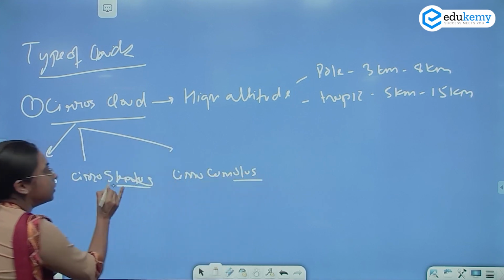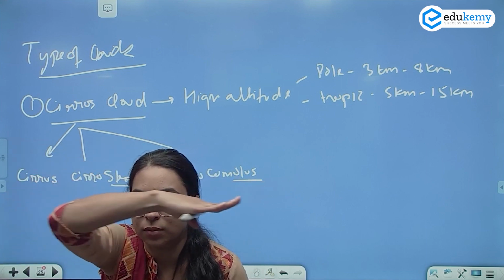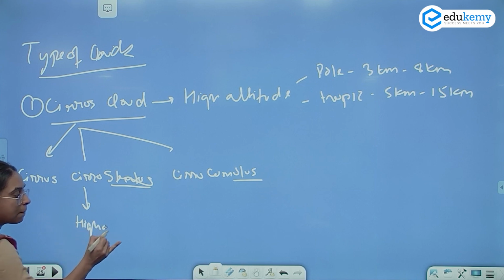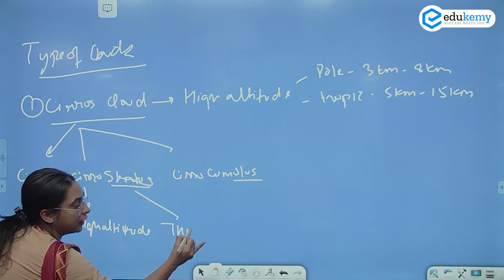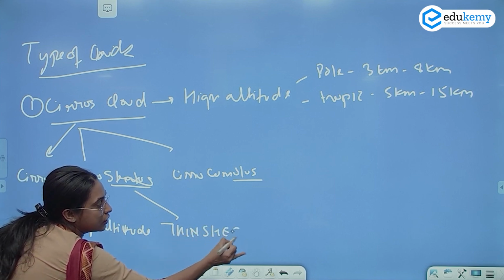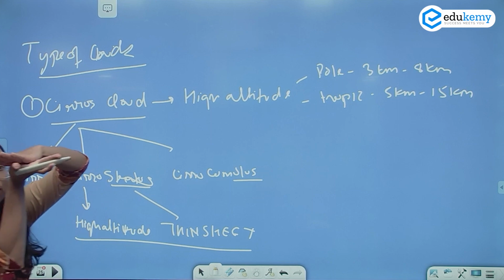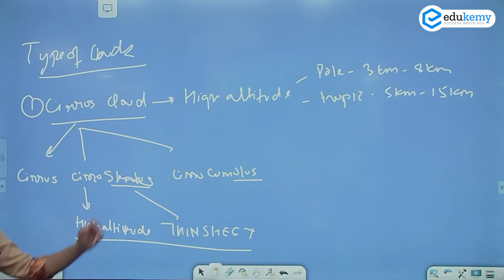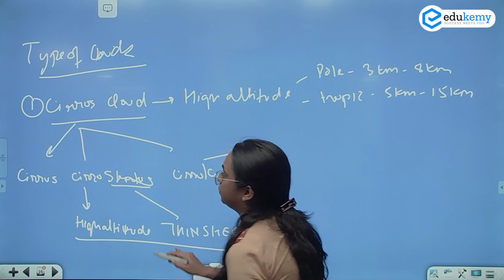Now what are stratus and cumulus? Stratus means strata, means sheet. So these cirro clouds, which are found at a high altitude in the form of thin sheets, are called Cirrostratus clouds. The clouds that are found in very thin sheets and at the highest height are called Cirrostratus clouds. What are Cirrocumulus clouds?